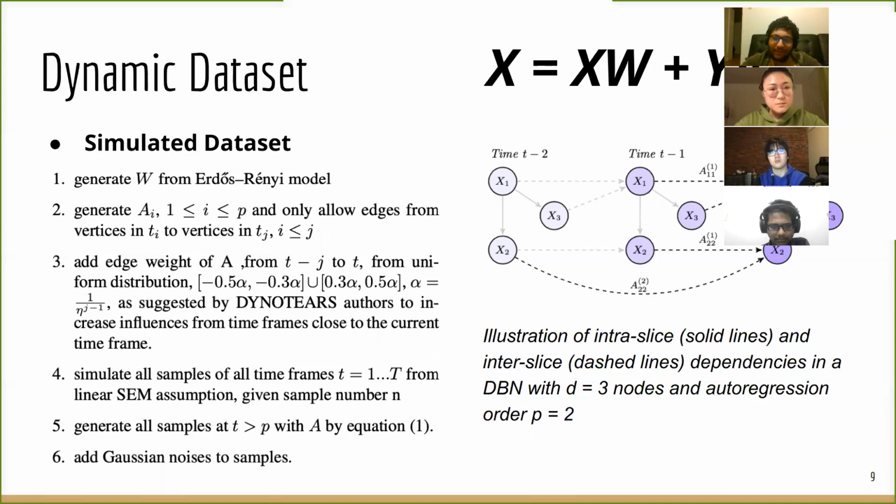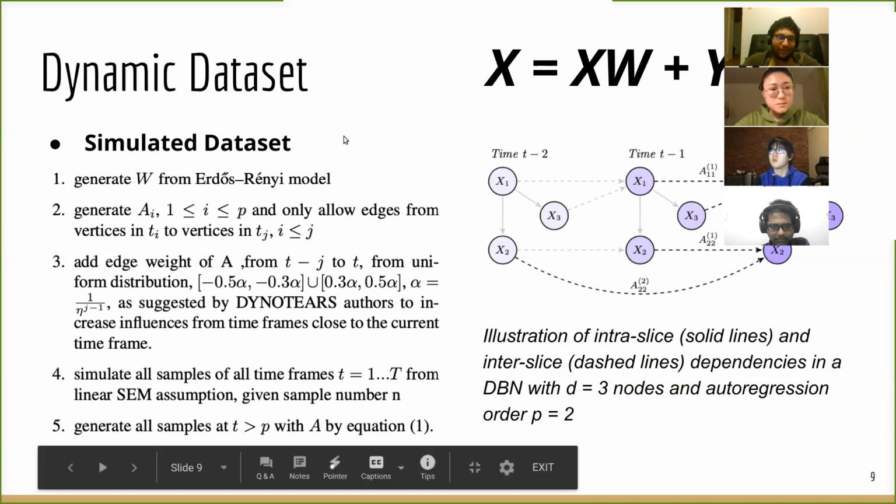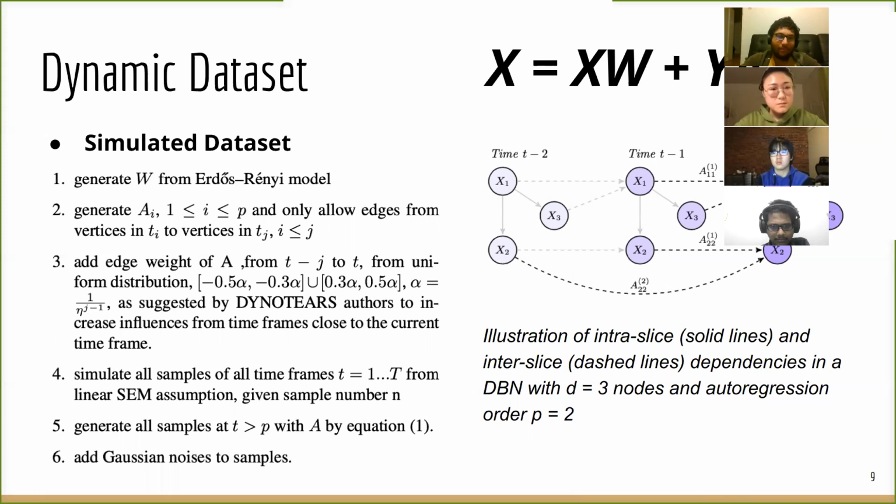But before this data is generated, W and A themselves need to be generated, and they are generated usually using some rules such as an Erdos-Renyi model or Barabasi-Albert model, which is described on this slide.